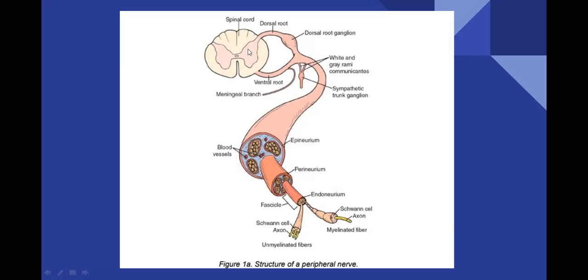The remaining parts of the neurons, that means axons or dendrites, occupy the remaining part of the spinal cord, so that is why the remaining part is white in color.